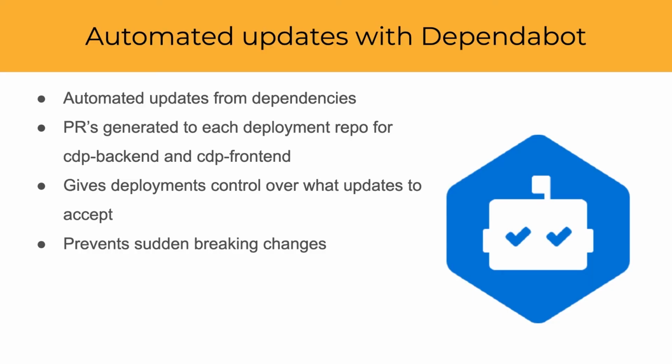A challenge for projects like CDP that have several individually managed deployments is propagating updates and fixes smoothly, and that's where Dependabot comes in handy. We use Dependabot in CDP for automated updates, and with a small YAML file for any deployment, we can define the dependencies that we want each deployment to check for, how often, and from what package ecosystem, such as pip. Dependabot will then create a PR to the deployment's repo for the updates, and this keeps deployments aware of updates without suddenly forcing breaking changes on them, and they can choose whether to accept them or not.